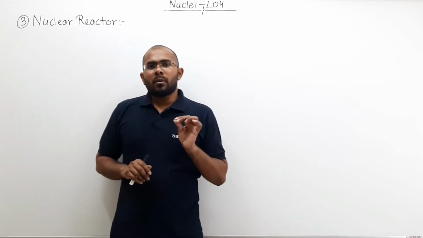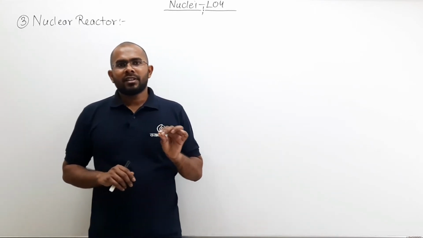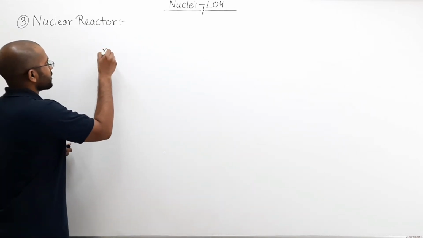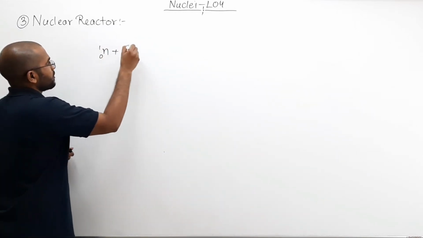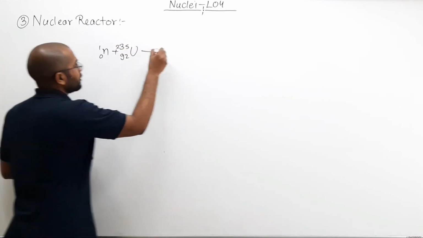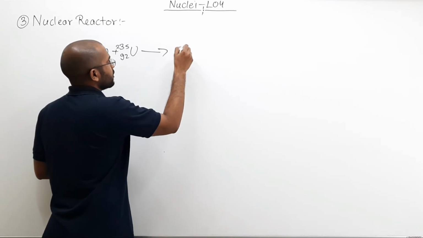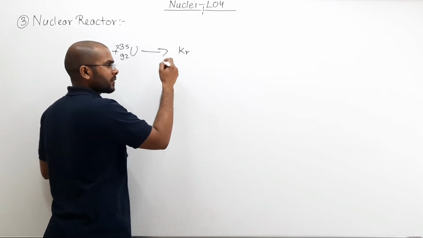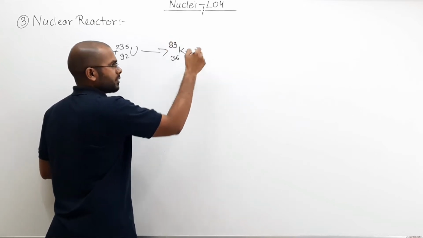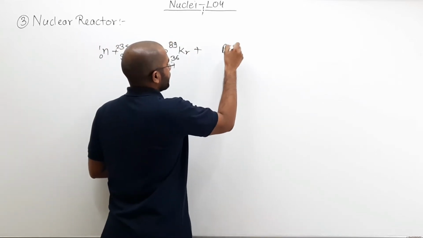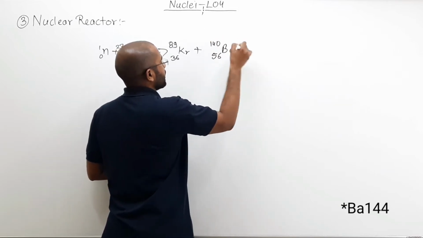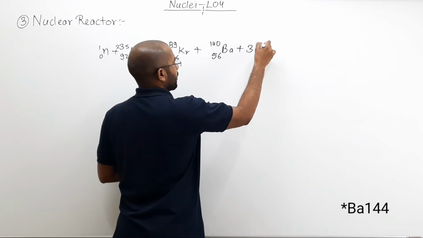Now what is the problem in the nuclear chain reaction? Chain reaction problem is that here, if you write the equation: 1 neutron plus uranium-235 (92), which changes into krypton-89 (36) plus barium-140 (56) plus 3 neutrons.